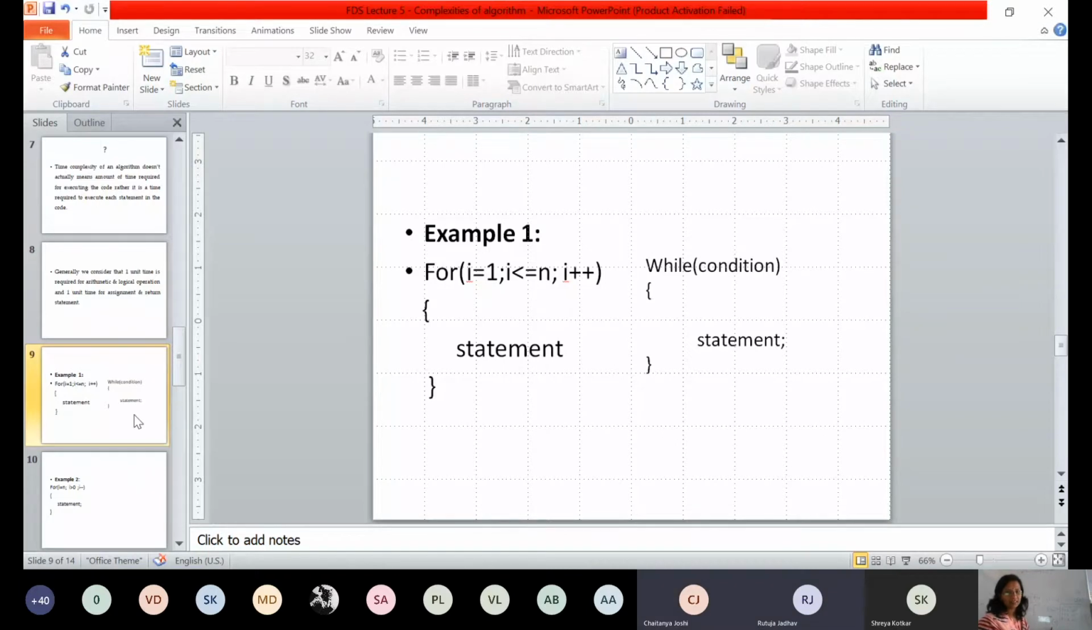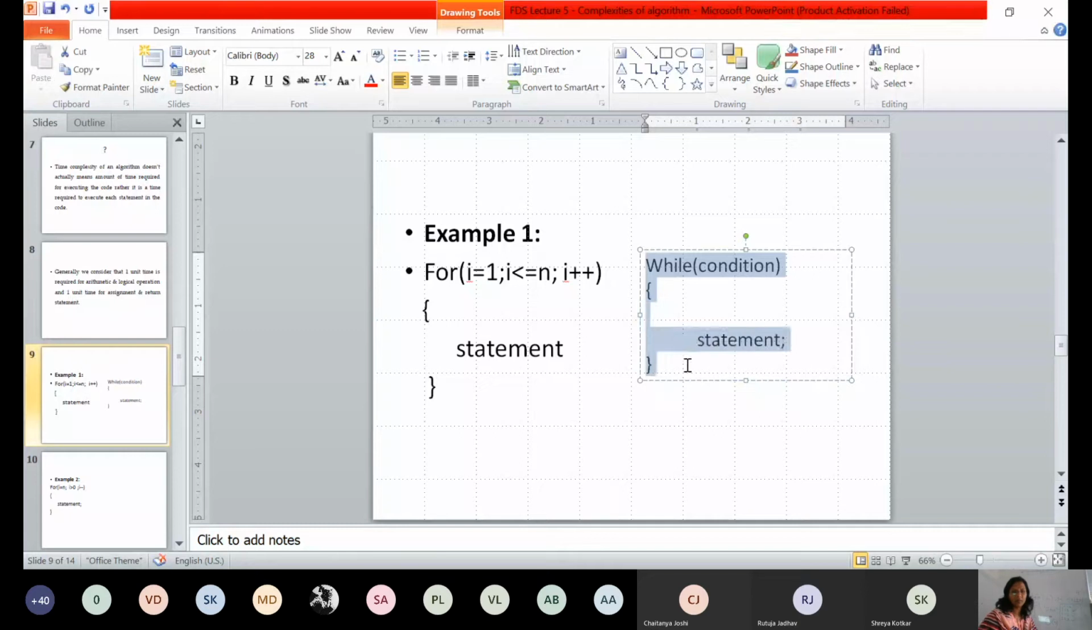Are you getting this? Yes, ma'am. Okay. Now in the same way, if you have some while loop, you can see the second example here where one while loop is written. So a while loop also executes in the same way as a for loop, right? So for this kind of code, again your complexity will remain big O of n.